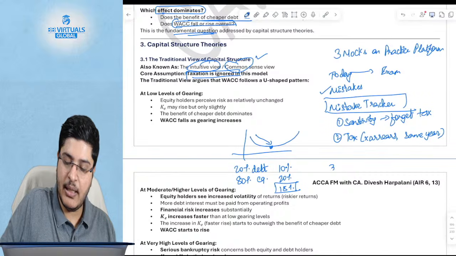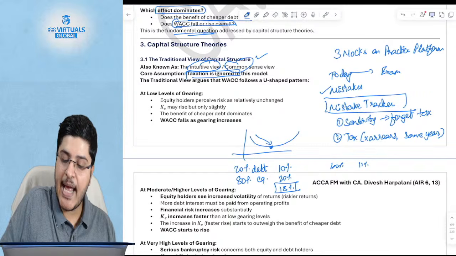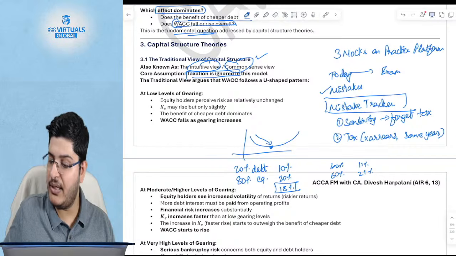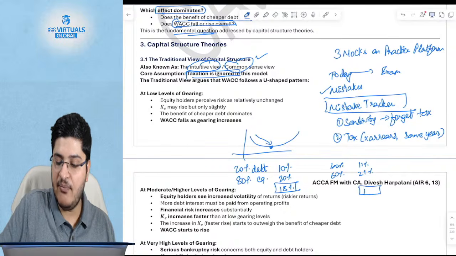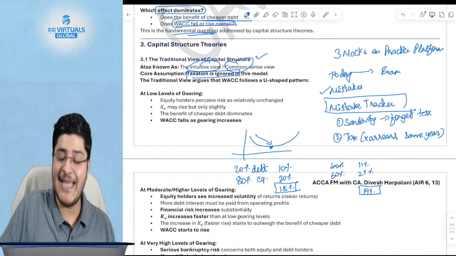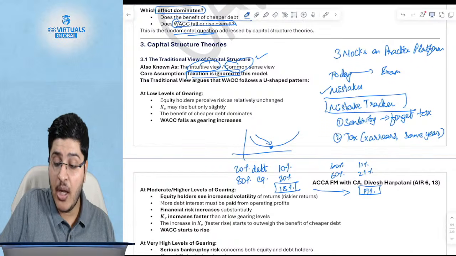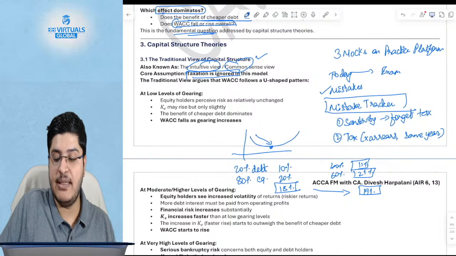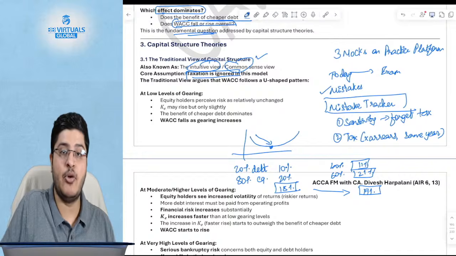Now, your debt increased to, let's say, 40%. Maybe the 10% became 11%. And for the equity, that 60%, the cost of equity probably rose hypothetically to 21%. So 21% into 60% is 12.6. 12.6 plus 4.4 will give you 17%. So as you can see, your WACC has gone down, even though the cost of debt and cost of equity have individually gone up. Why does this happen? This happens because you've increased the proportion of debt.